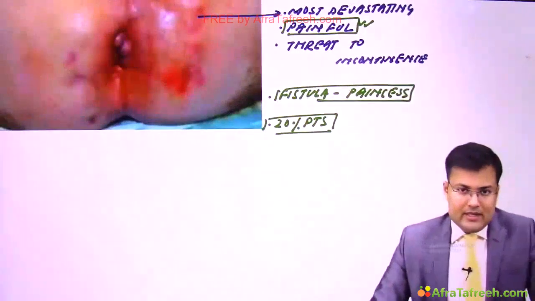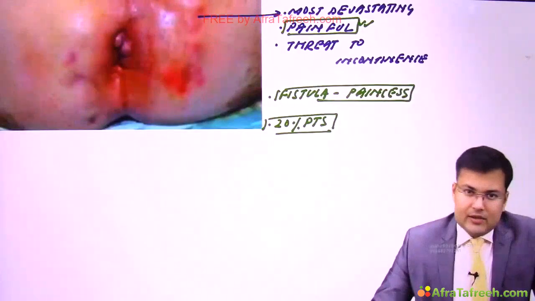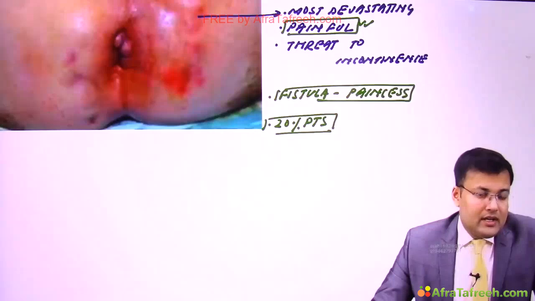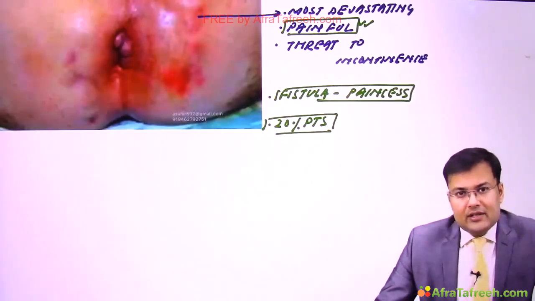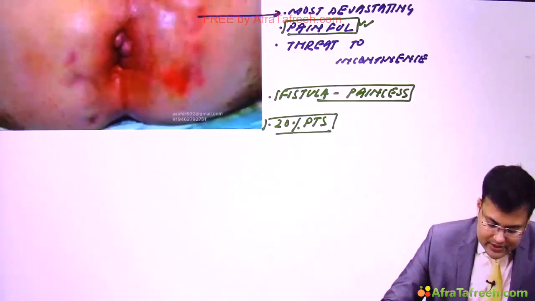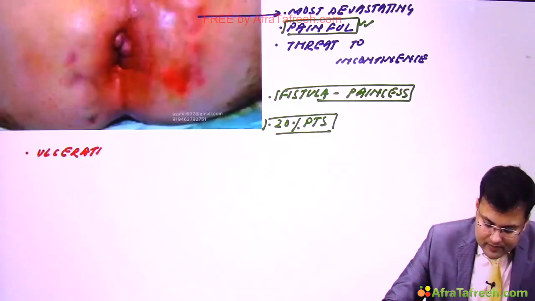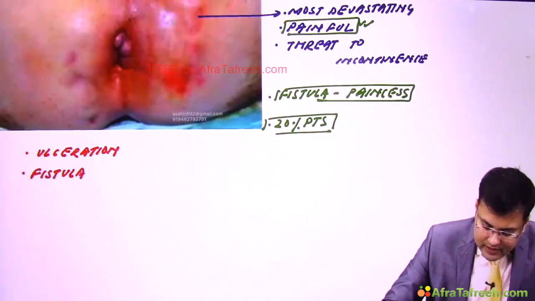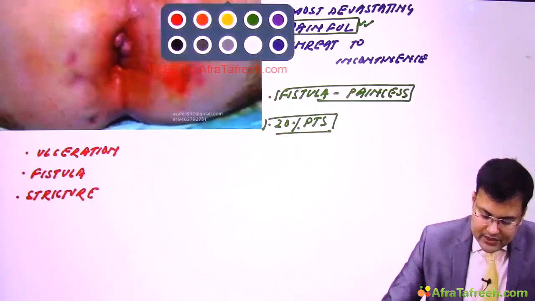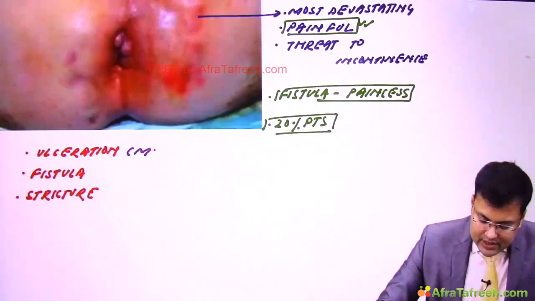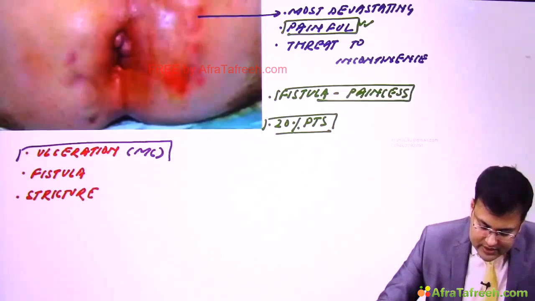Now coming to the presentations. Generally there are three kinds of presentation. Which one is most common? There is ulceration. The other presentations are fistula and stricture. So the presentations are ulceration, fistula and stricture. Out of these, which one is the most common manifestation? This is one question which is asked frequently. It is the ulceration.